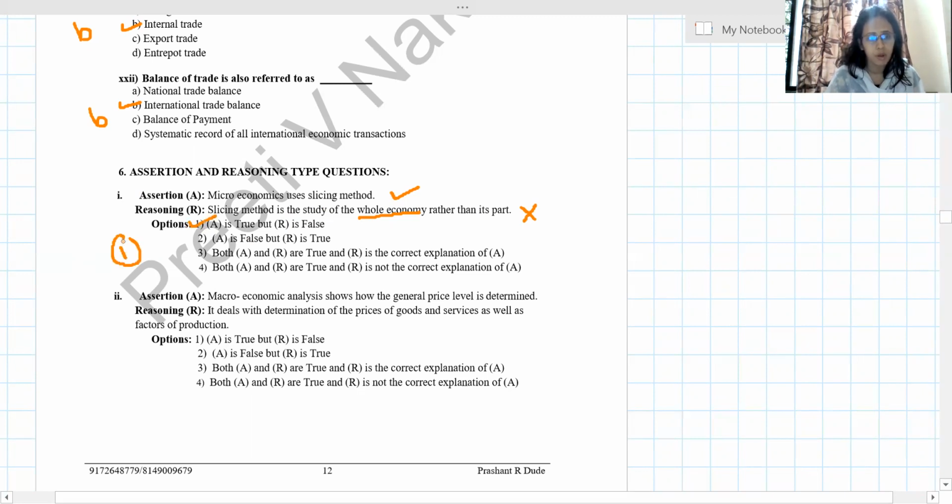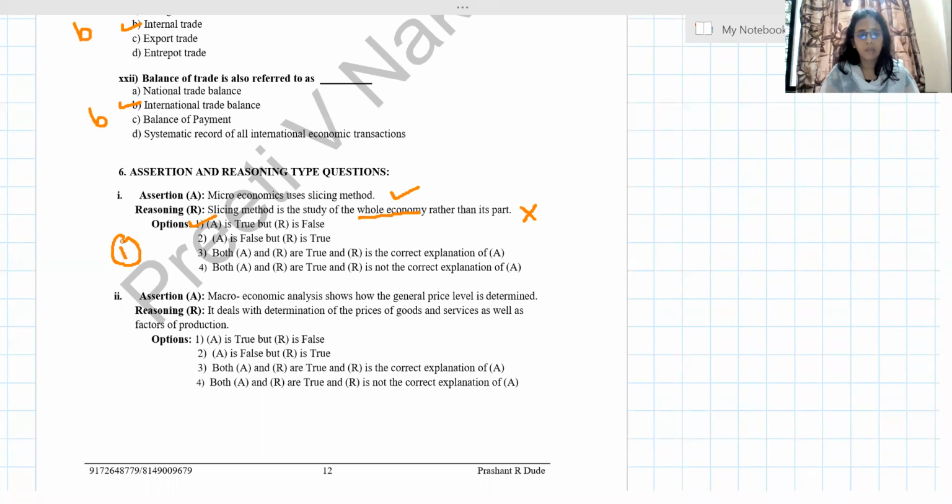So option number 1. Again, I'm telling you, microeconomics uses the slicing method. This statement is correct because macro uses lumping and micro uses slicing. What is the slicing method? Dividing the whole economy into small parts and studying each part separately. We can take the example that if you cut an apple into small pieces, जर आपण एक apple घेतला आणि त्याचे छोटे छोटे parts केले, then it is called the slicing method. But if you eat the whole apple, then it is called the macro concept, the lumping method. But in the reasoning, they are saying slicing method is the study of the whole economy rather than its parts. म्हणजे parts करण्याऐवजी whole economy. No, this statement is wrong.